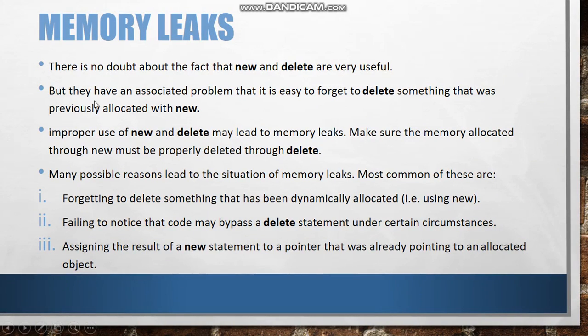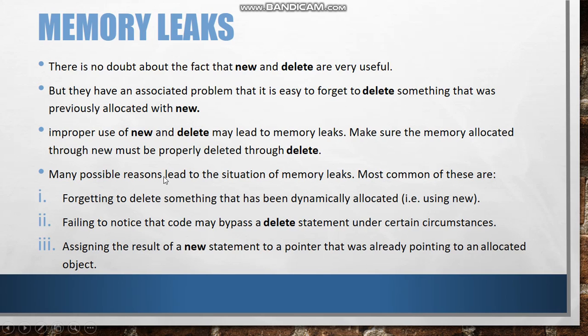So as we know, in the program we used the new keyword to allocate the memory dynamically. Now if we forget to write delete, then there would be a memory leak. So whatever values we assign to the pointer with the help of new, if we forget to delete, they would remain as they are in the memory, and then that data can be leaked.